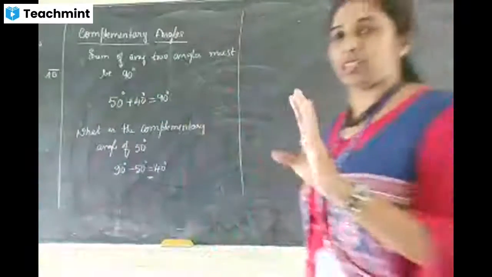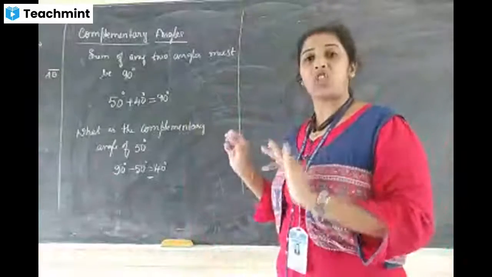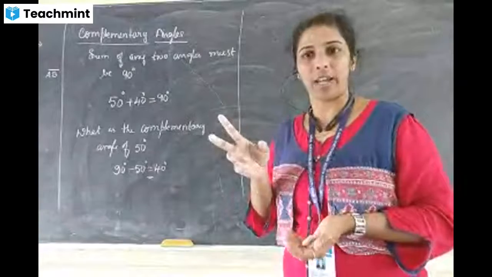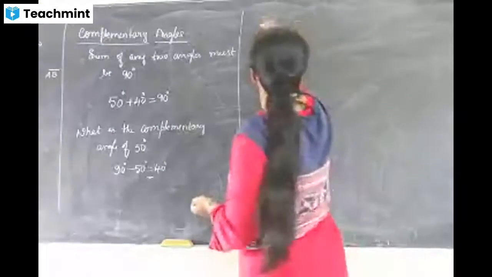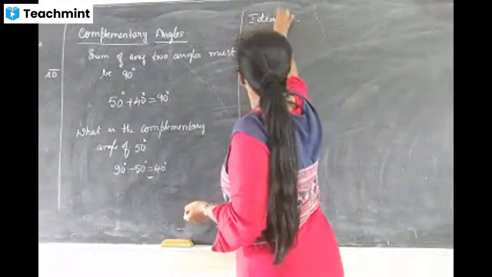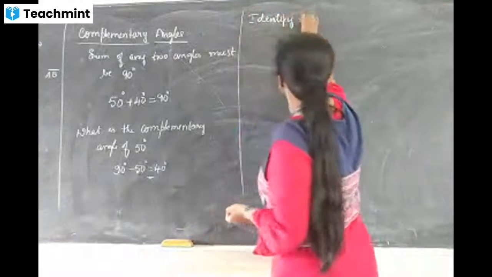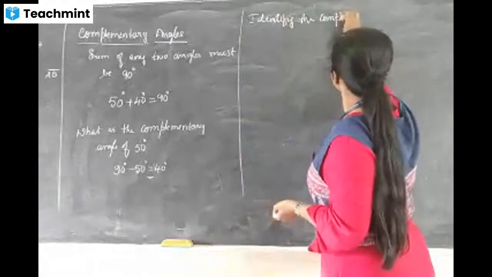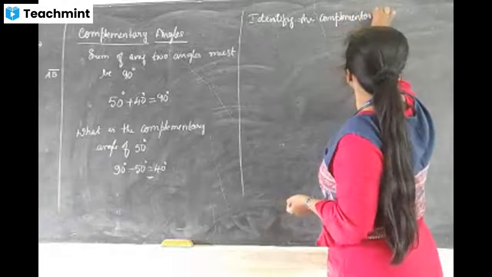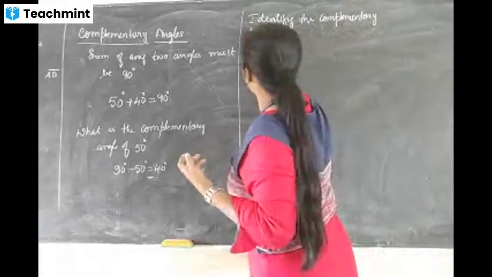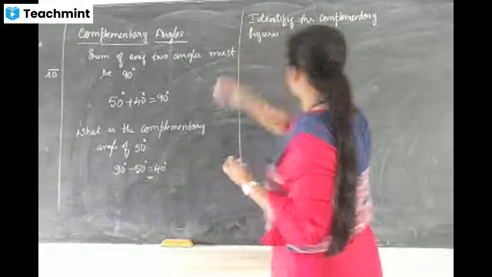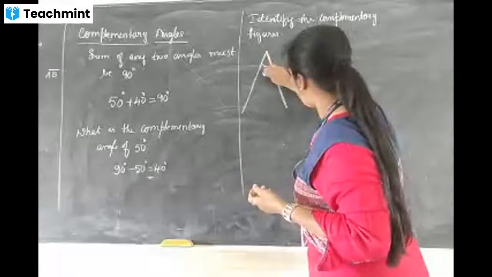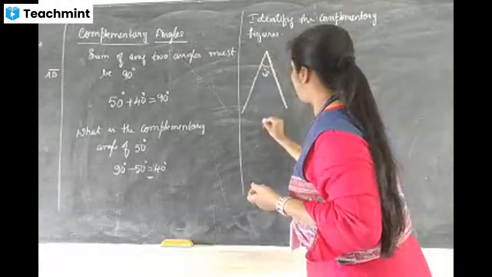Now three figures I will draw here. You must identify which two figures are complementary to each other. Identify the complementary figures. Can I ask if you have any doubt? Don't keep quiet. Okay, I will take this one as 60. This is figure 1.